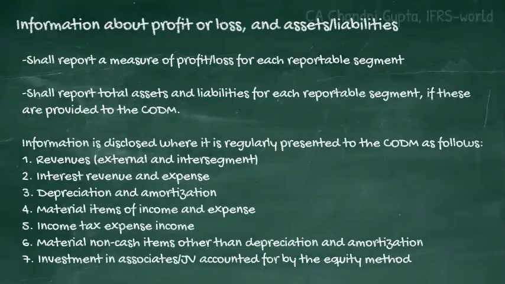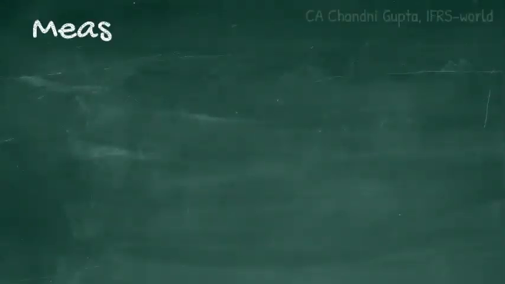These are revenues, interest revenue and expense, depreciation and amortization, material items of income and expense, income tax expense, material non cash items other than depreciation and amortization, investment in associates or JV accounted for by the equity method, or the additions to non current assets other than financial instruments, deferred tax assets, net defined benefit assets, and rights arising under insurance contracts. Now, what will be the amounts and how will the entity measure the amounts to be reported?